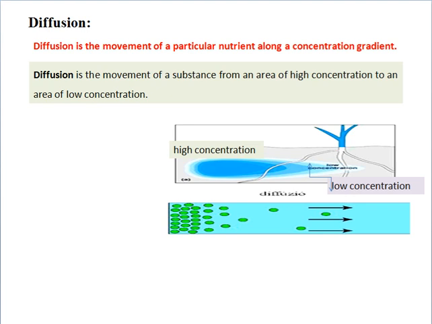What is diffusion? Diffusion is the movement of a particular nutrient along a concentration gradient. Diffusion is the movement of a substance from an area of high concentration to an area of low concentration. This picture shows diffusion from high concentration to lower concentration.